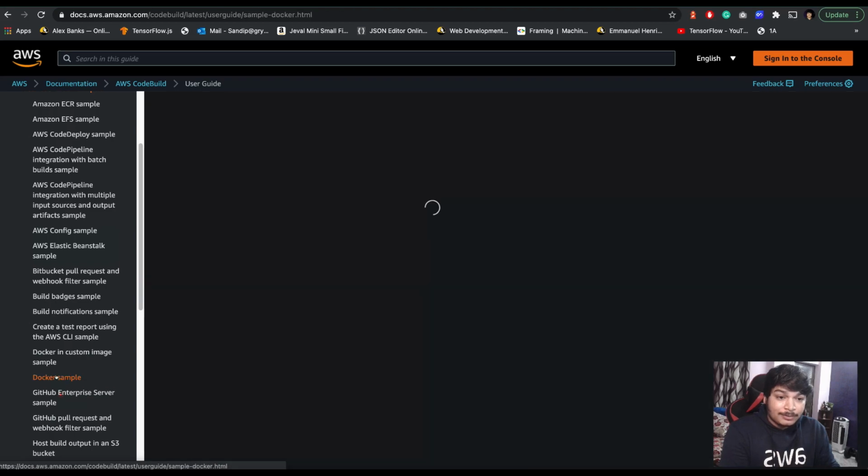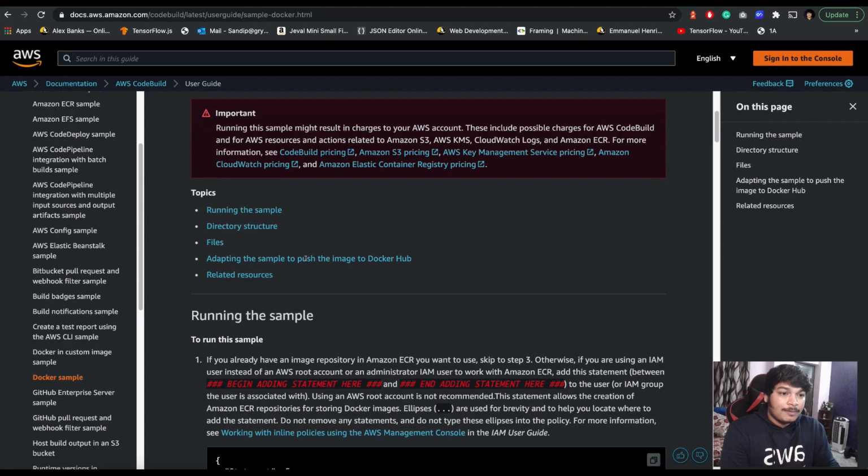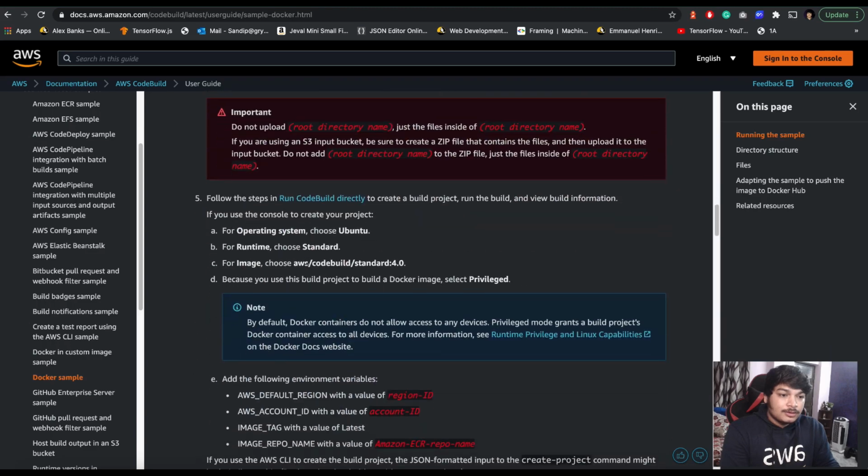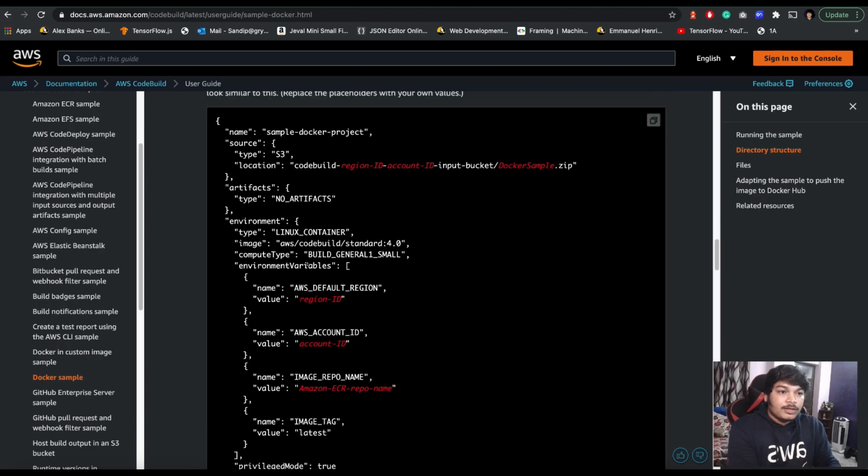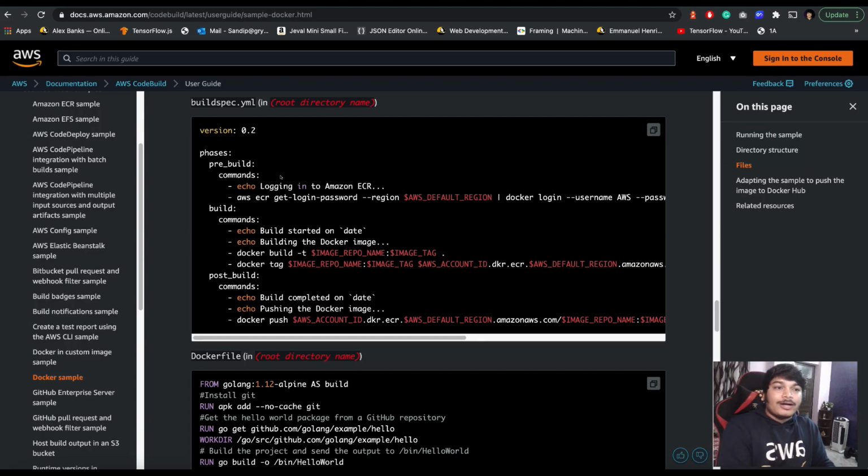There is a Docker example. If you go to that use case examples page, there is the example. In this Docker example, it shows how you can make the build. If you have code in CodeCommit or GitHub, wherever it is, and you configure that with CodeBuild, you can automate the process to make the build. Like in any normal buildspec YAML, phases are there. What are the phases?